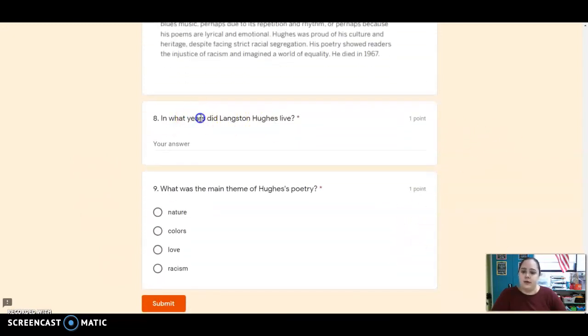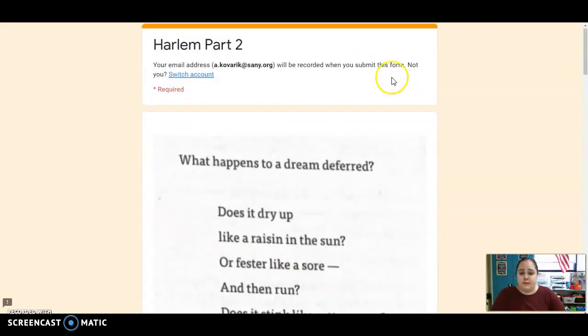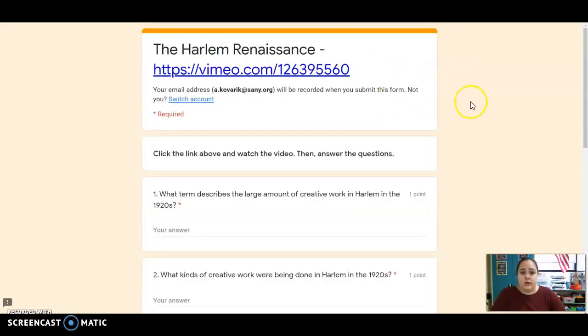Okay, so using this little biography here, we're going to answer questions 8 and 9. So in what years, look for the years that he lived, and what was the main theme of his poetry. So that is your reading lesson for today. I'm also going to go over your skills lesson. Remember that they are related. So your skills and reading, they go together for the lesson.